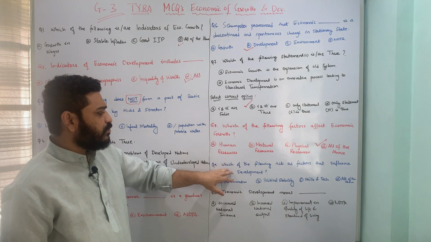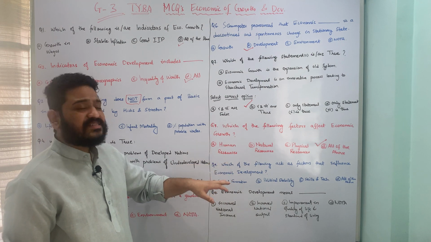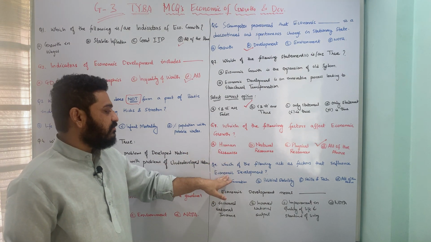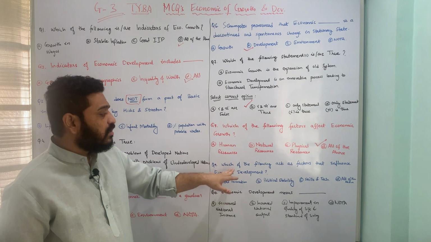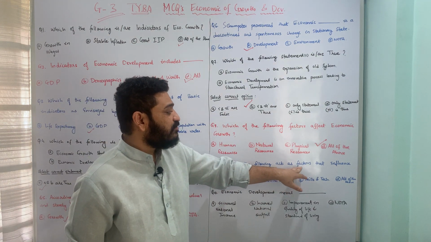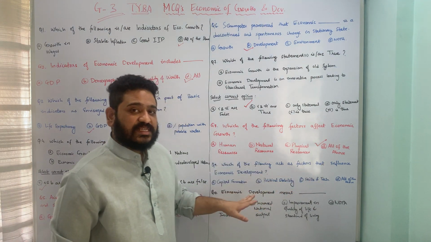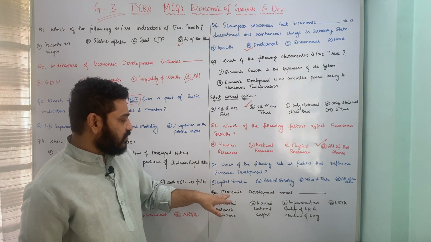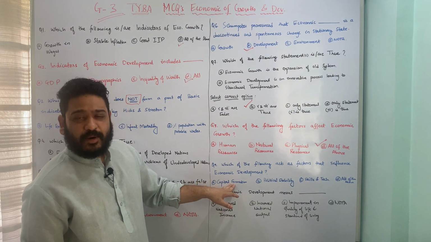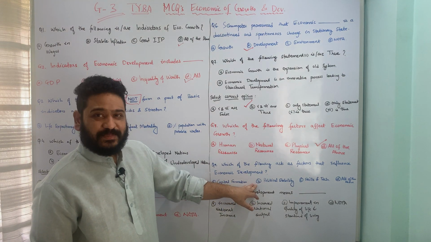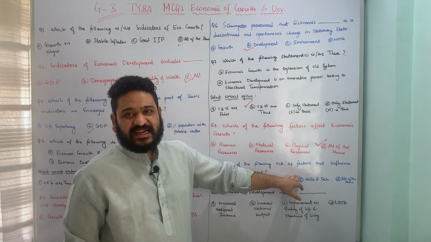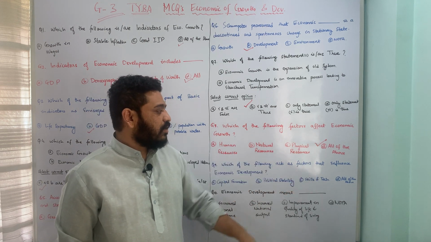Let us now move to the next question, which is looking at factors that influence economic development, and the question is framed in this fashion: which of the following act as factors that influence economic development? And the underlying options are A, capital formation, B, political stability, C, skills and technological know-how, and D, all of the above.